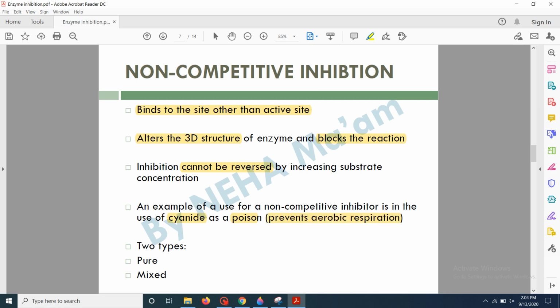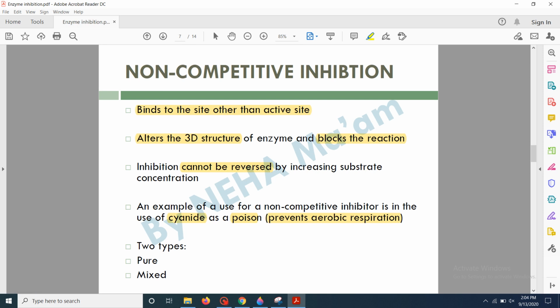Now there are two types of non-competitive inhibitors. One is pure, the second type is mixed. In pure non-competitive inhibition, the substrate and the inhibitor bind at different sites on the enzyme, and the binding of the inhibitor does not affect the binding of the substrate at all. The inhibitor binds to either the free enzyme or the enzyme substrate complex. We are going to discuss that reaction also.